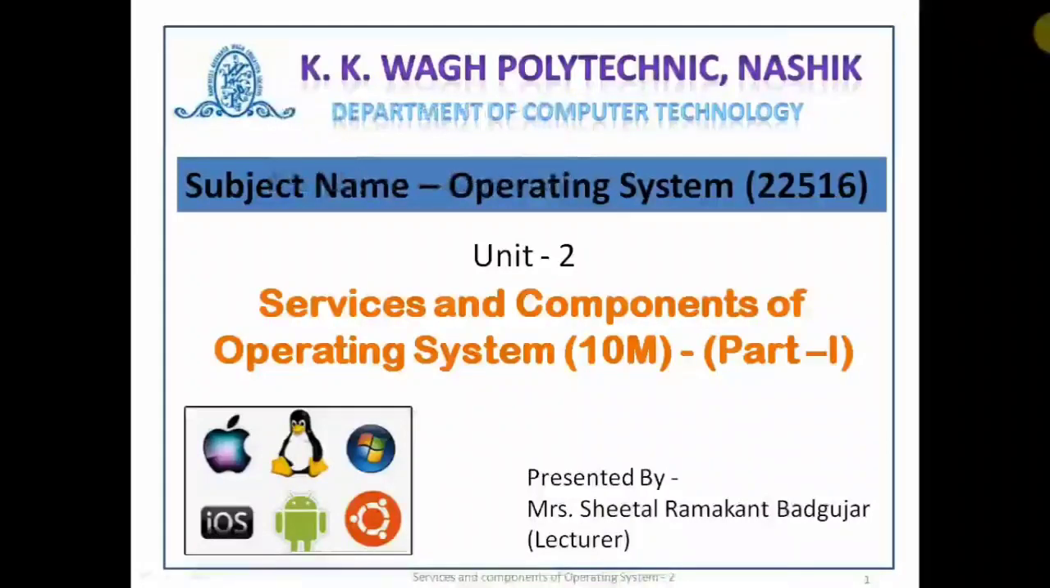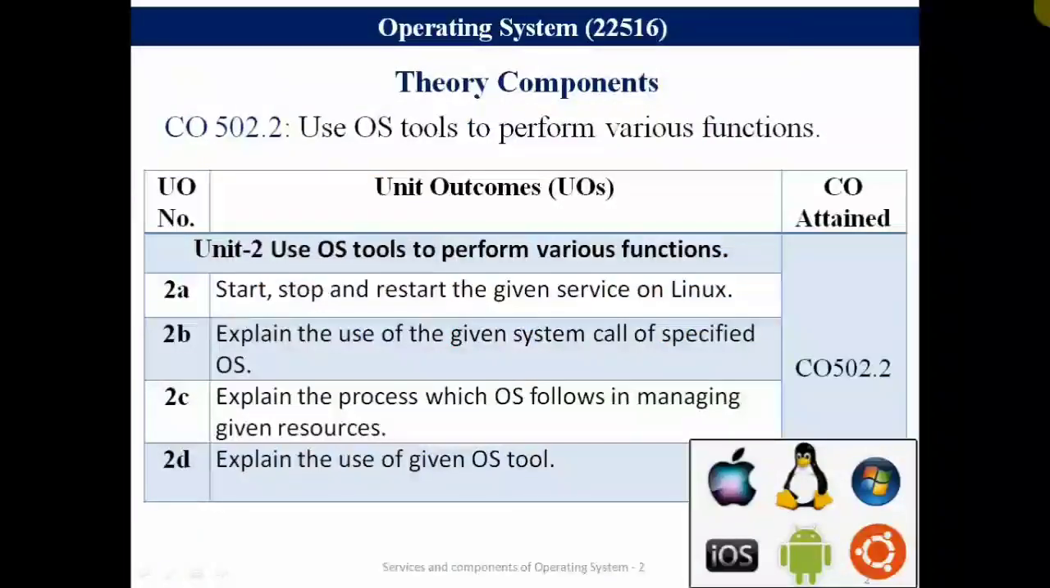Hello friends, today we will see Unit 2 Services and Components of the Operating System for 10 marks. This unit covers Course Outcome 502.2: Use OS tools to perform various functions. Unit outcomes are: Start, Stop and Restart the given services on Linux.